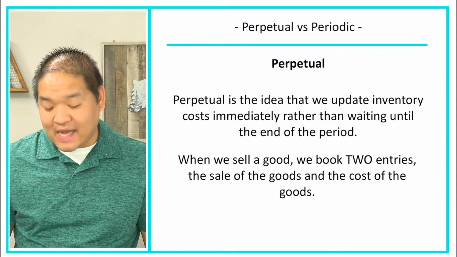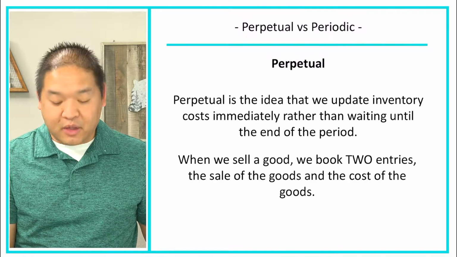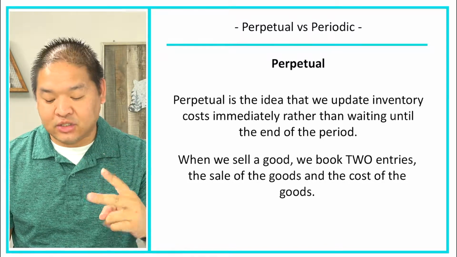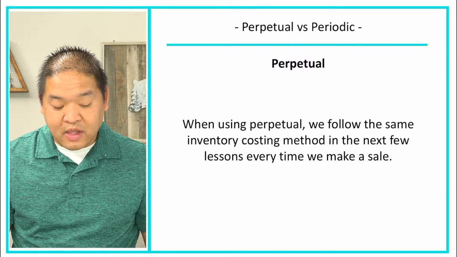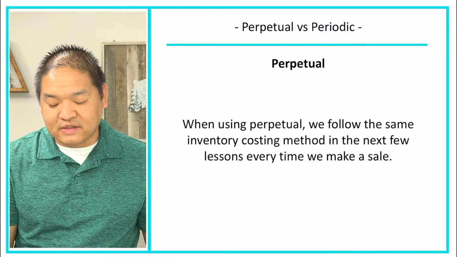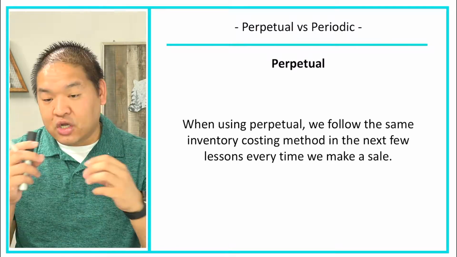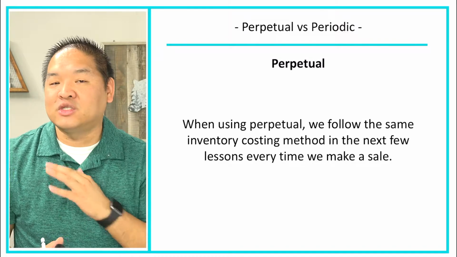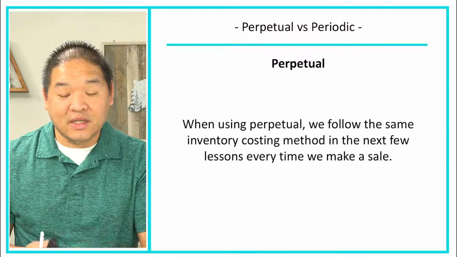Now, perpetual is the idea that we update inventory costs immediately rather than waiting until the end of the period. When we sell a good, we book two entries, one for the sale and one for the cost. So understand that we have a little bit more work if we're going to use the perpetual inventory system. When we do use the perpetual inventory system, we will follow the same costing methods in the next few lessons every time we make a sale. So over the next few lessons, we're going to show you how we calculate the numbers. We will do that every time we make a sale, which is a lot of work, but that's what perpetual does, and it does give us better information at the end of the day.